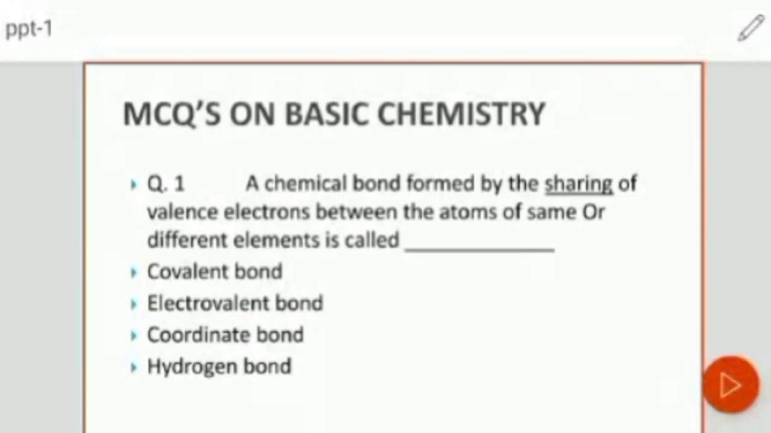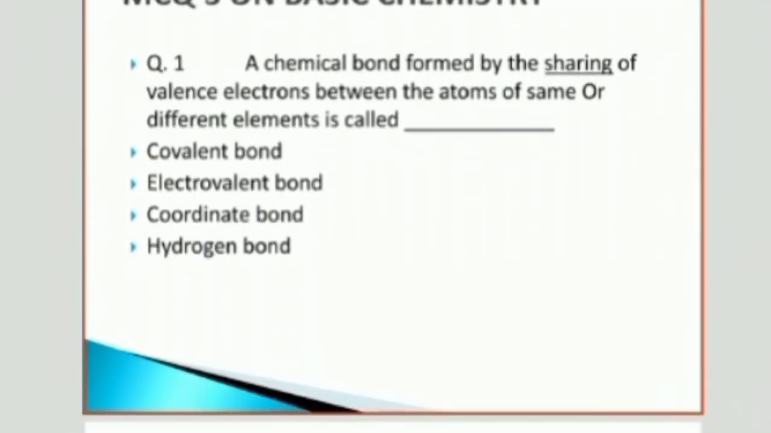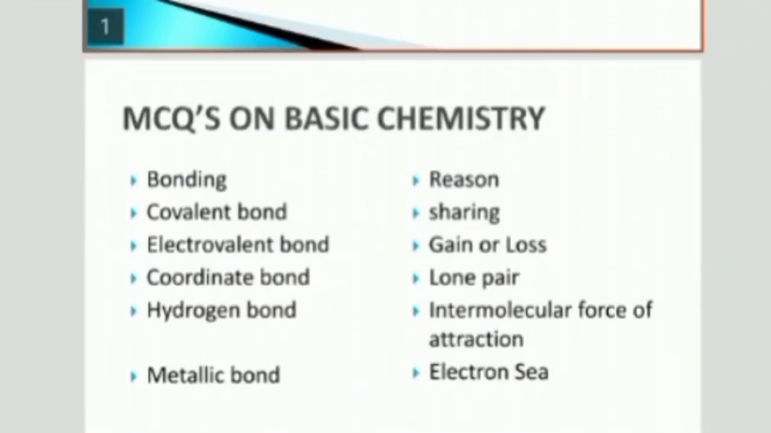MCQs on basic chemistry. Question one: A chemical bond formed by sharing of valence electrons between atoms of the same or different elements is called. The word sharing indicates a covalent bond, hence the answer is the covalent bond.